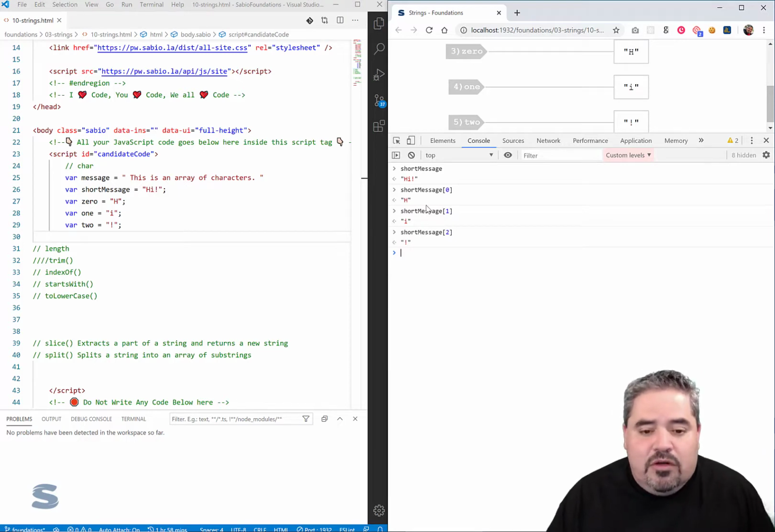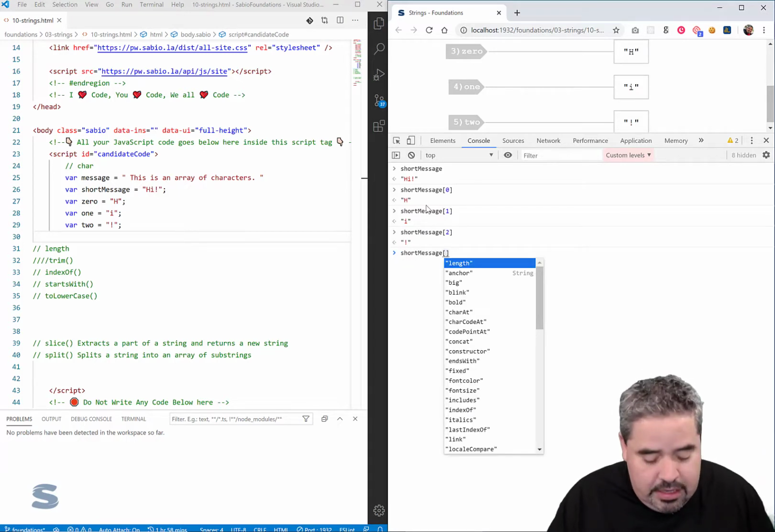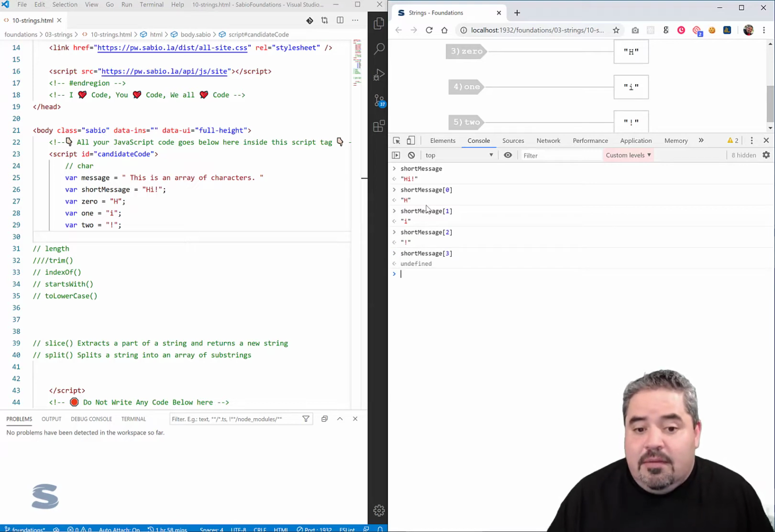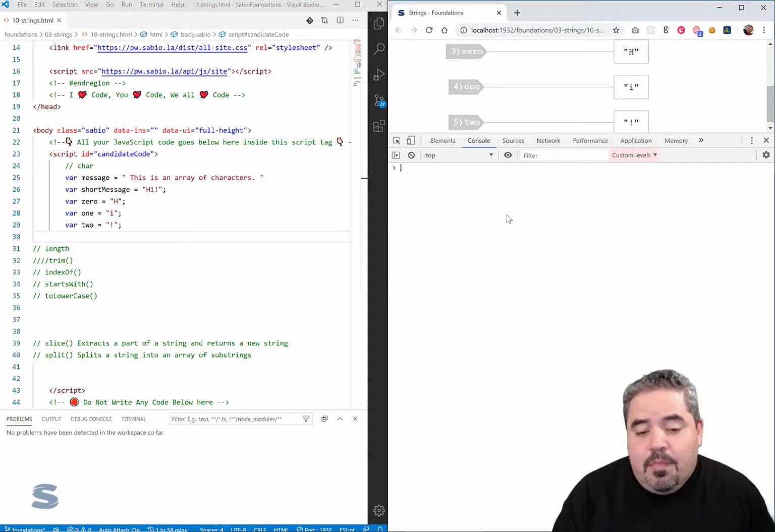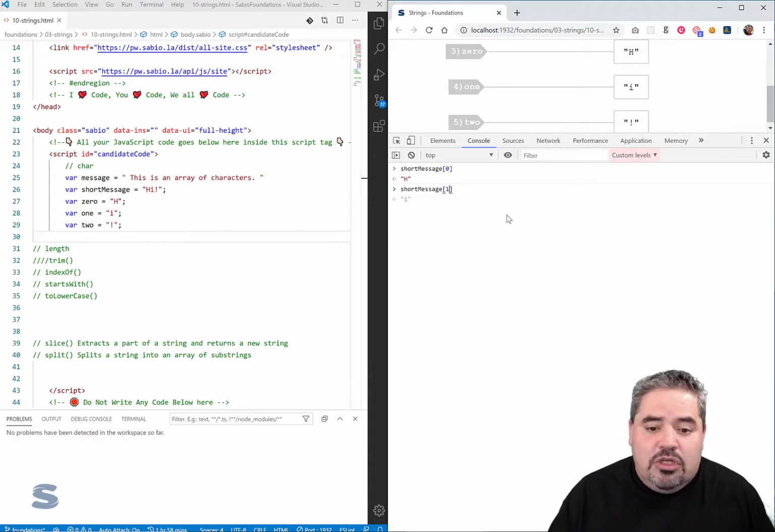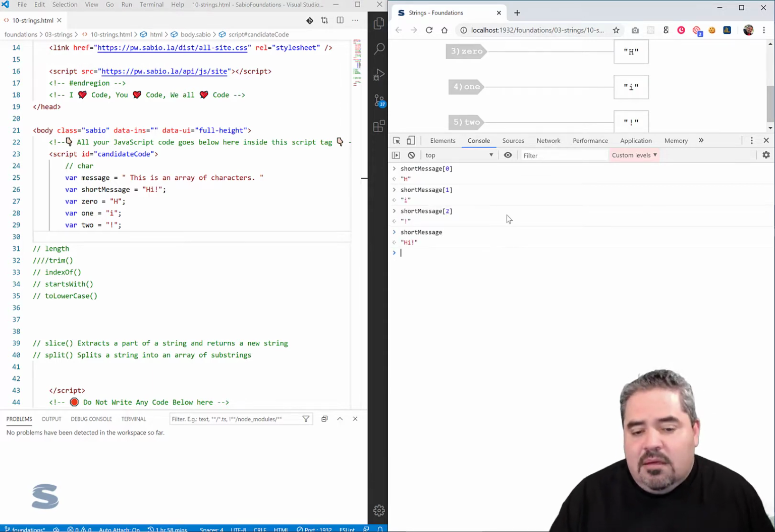Okay? So if I go all the way to 2, by the way, if I go to 3, I get undefined because there's nothing there, right? There's nothing there. So one more time, let's see that in play. We're going to say short message 0. The position of 0 is the H. The position of 1 is the I, and the position of 2, index 2, is the exclamation mark. Together, they say hi. They're really happy about it.